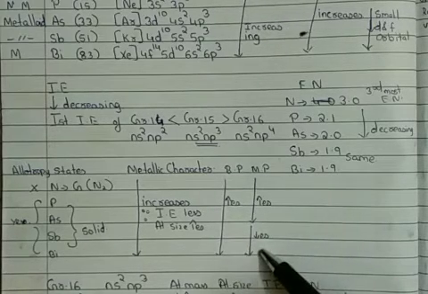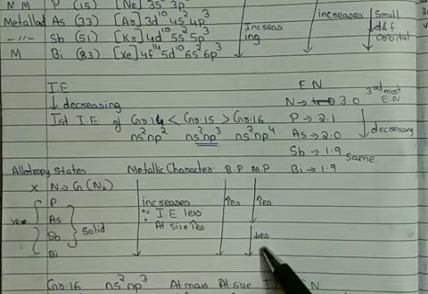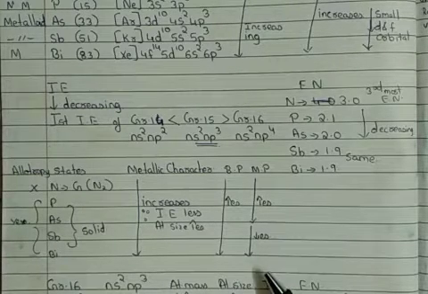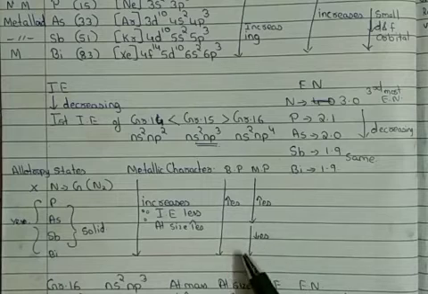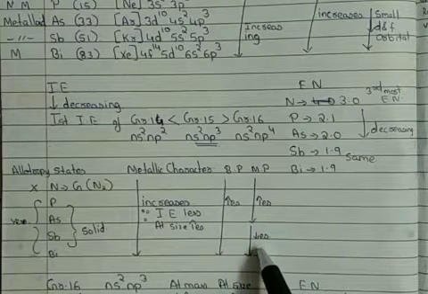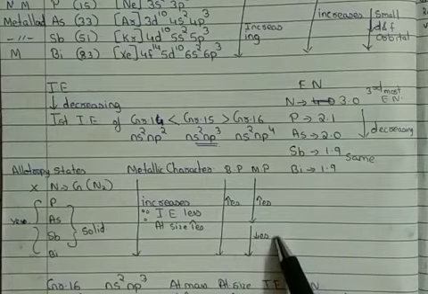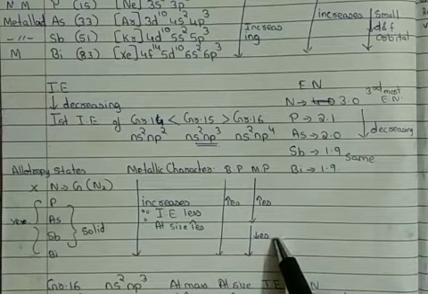Now this decrease in melting point is due to what? The decrease in the melting point is attributed to the increase in their effective nuclear charge, and because of the increase in effective nuclear charge, the melting point down the group increases.